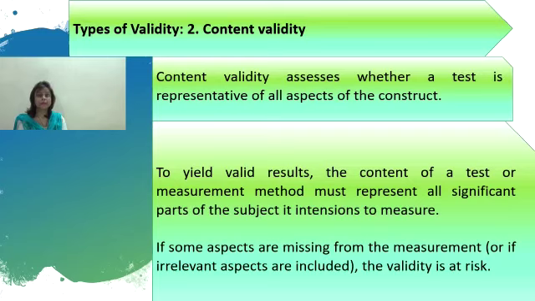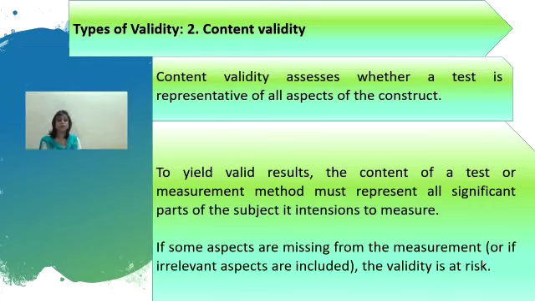If some aspects are missing from the measurement or if irrelevant aspects are included, the validity is at risk. For example, a science teacher develops an end of semester physics test for her class. The test should cover every form of physics that was taught in the class.